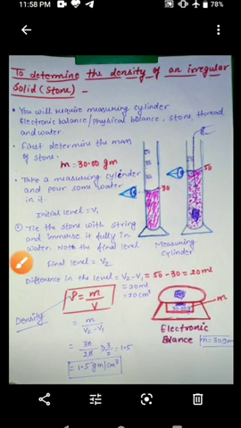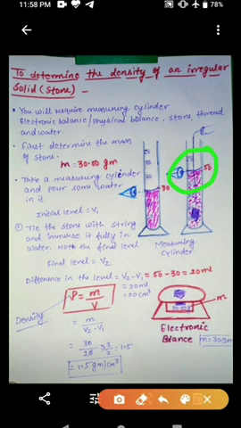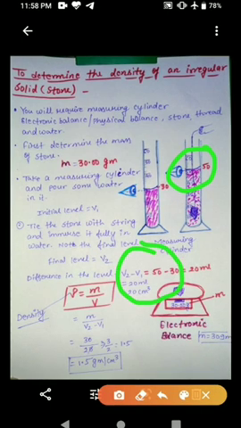Then note down the reading in the measuring cylinder. So you will get the increased volume. This is the new level of water, known as V2. So V1 is the initial level and V2 is the final level. The difference in the level of water, V2 minus V1, gives the volume of the stone. So by using V2 minus V1, the difference, you can find the exact volume of the stone.